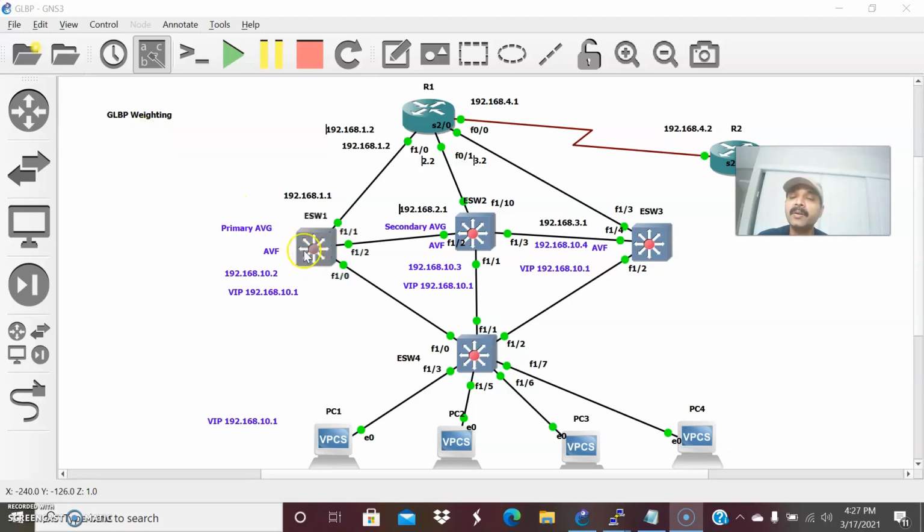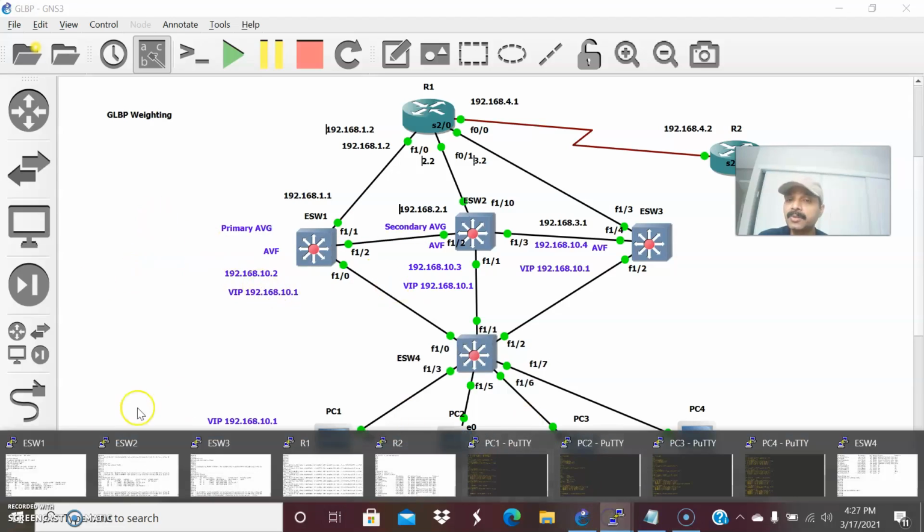There is a weighting and an automatic tracking function. Assume this is an interface and this interface goes down. Whenever a specific interface goes down, the weighting value will be decreased, and automatically it can send the AVF role to another router. That means we will set a specific threshold value. There will be an upper and a lower threshold value. I'm going to show that now.